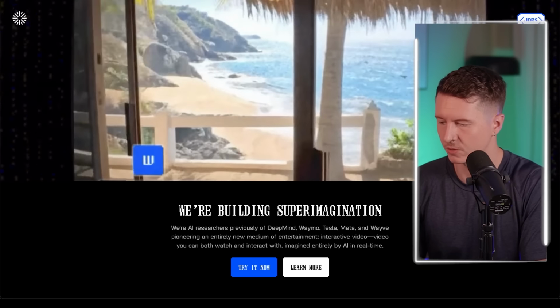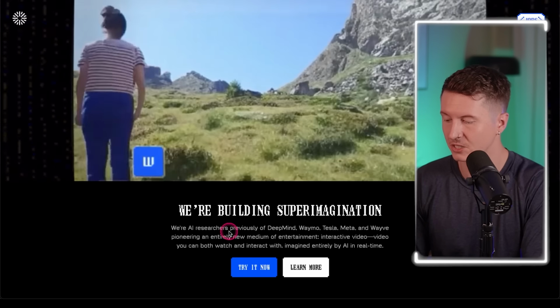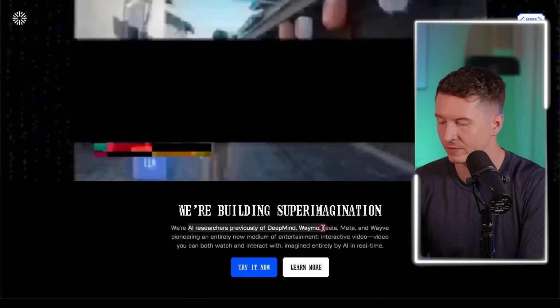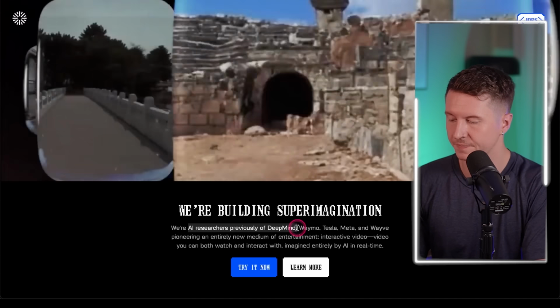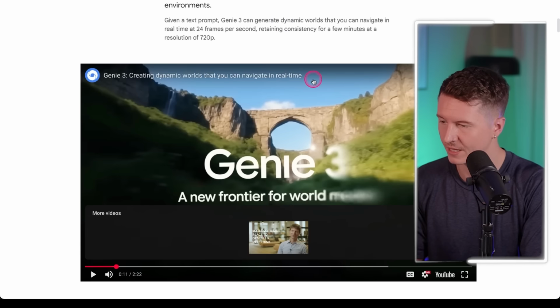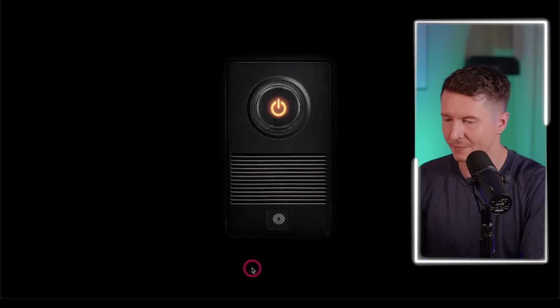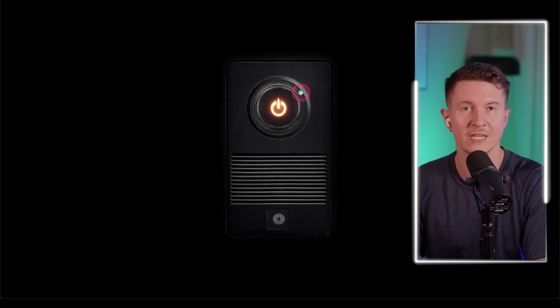And with that in mind, we're going to take a look at a few competitors to this model and also some things that we can actually use right now. One of those is Odyssey World. This is a platform that actually includes AI researchers who were previously at DeepMind. So these are people who were previously working on the exact team that created Genie 3, and now they're working on their own product.